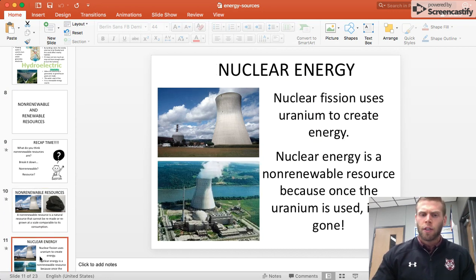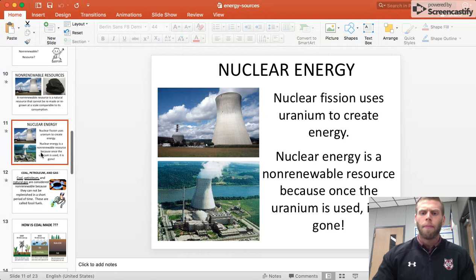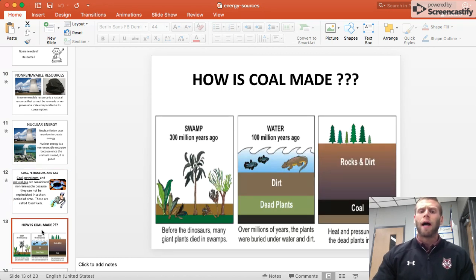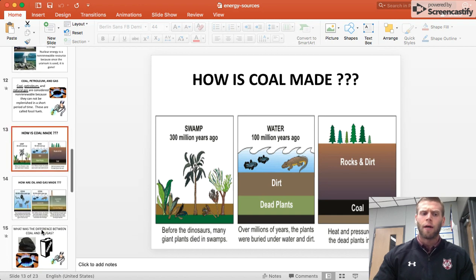So nuclear energy, we talked about that a little bit earlier. This is a non-renewable resource because once uranium's used, it's gone. So if you have coal, petroleum, and gas, that's the fossil fuels. They are considered non-renewable because they cannot be replenished in a short period of time. They have taken a long time to be made. So a disadvantage, obviously, is that they're a non-renewable resource. So how is coal made? All right, so how is coal made?